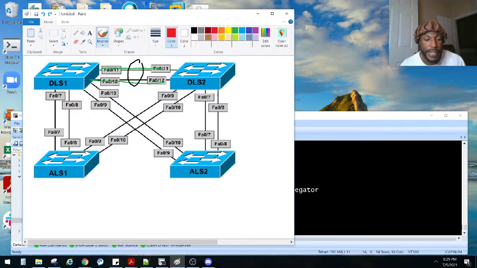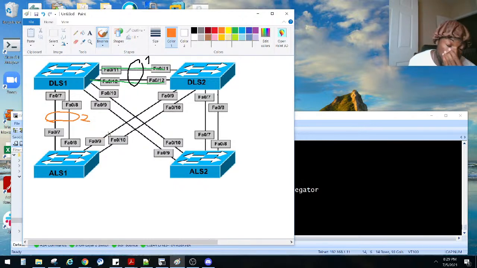So he said DLS1 and ALS1. Let's pick a different color. This link right here is going to be in port channel 2. And they said use LACP.